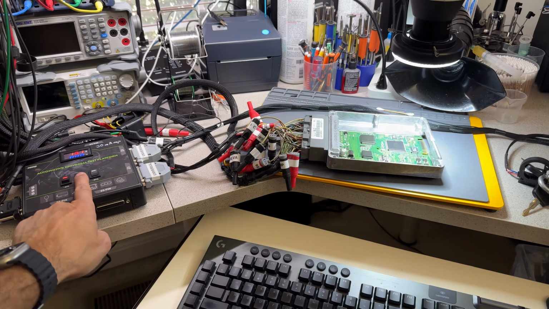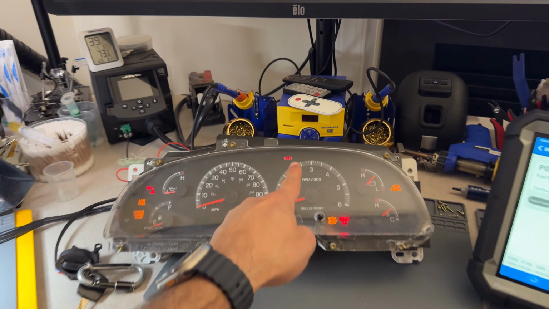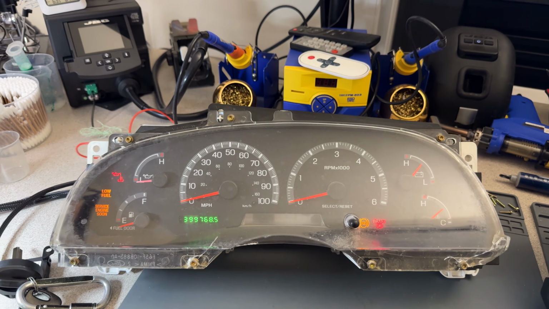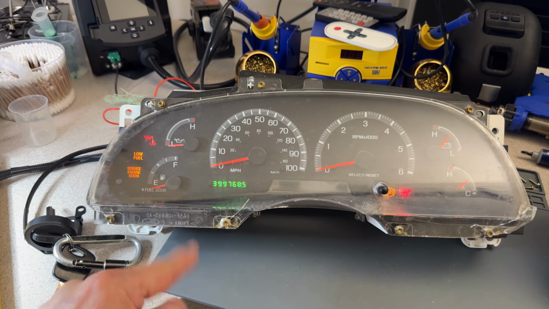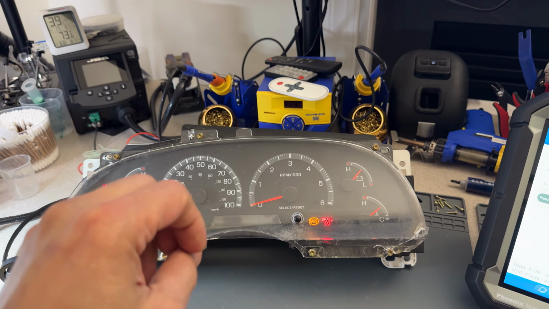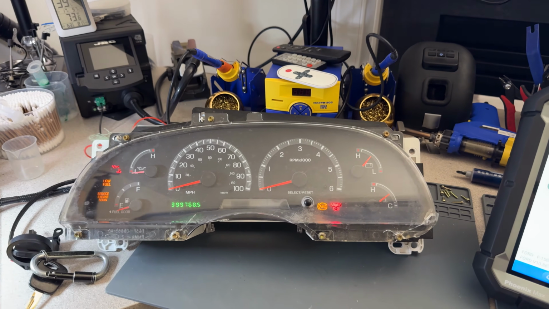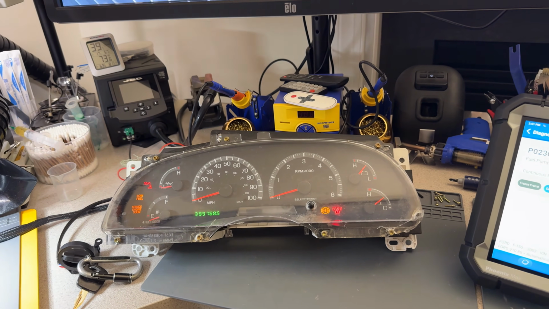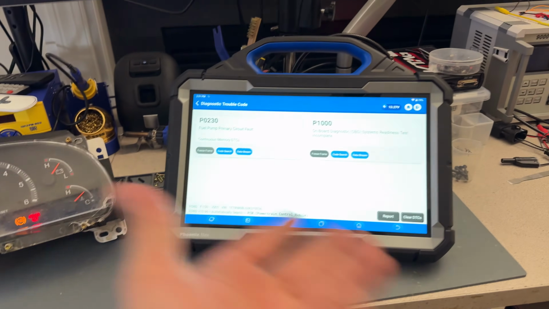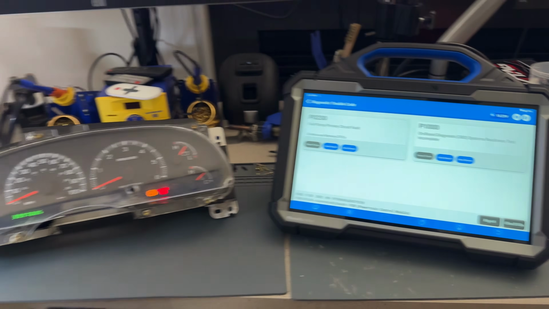So again, I'm going to turn this off and turn it back on quickly so we can see the theft light is on and then off, and then we have the mileage. That is the way it should be. When you have a light that blinks and then goes off and then flashes, that means it's an anti-theft system problem on Fords. But yeah, we got the fuel pump code in the P1000, that is completely normal.